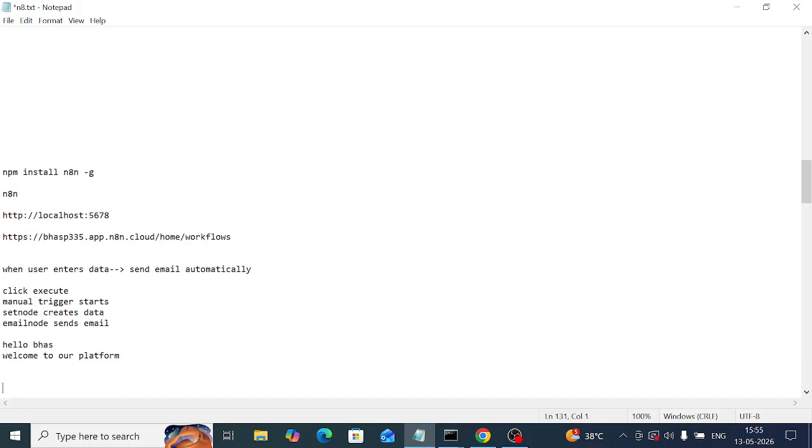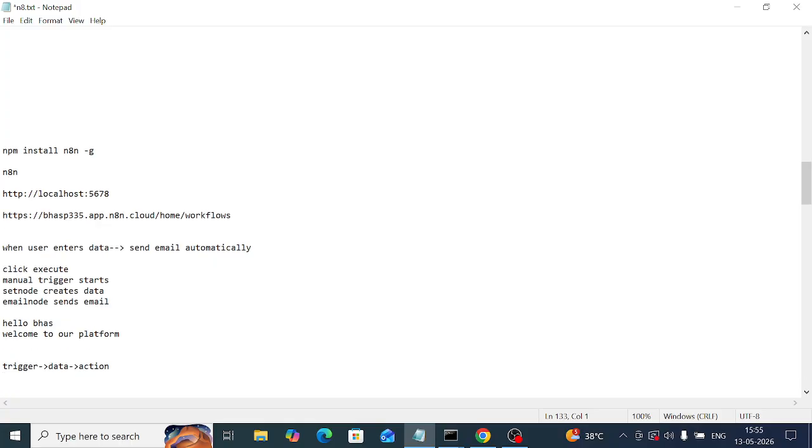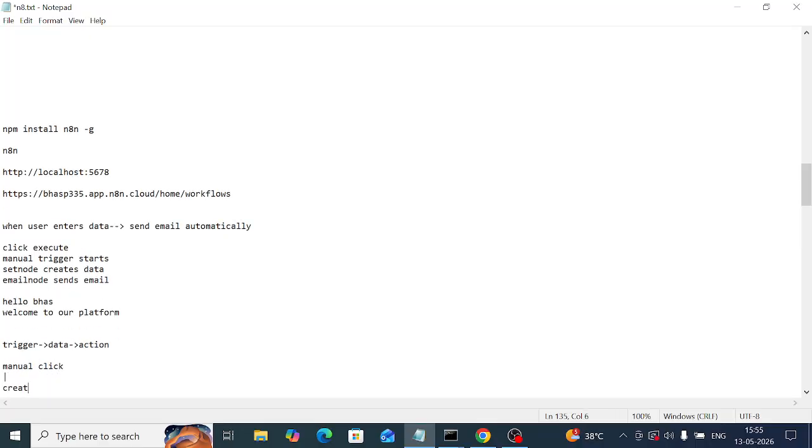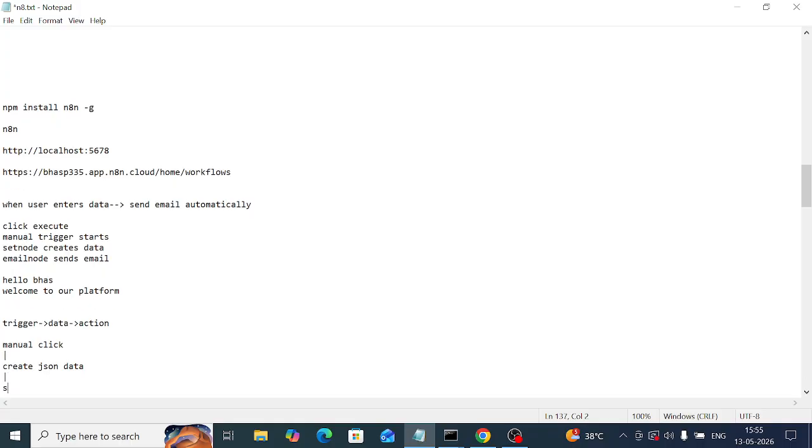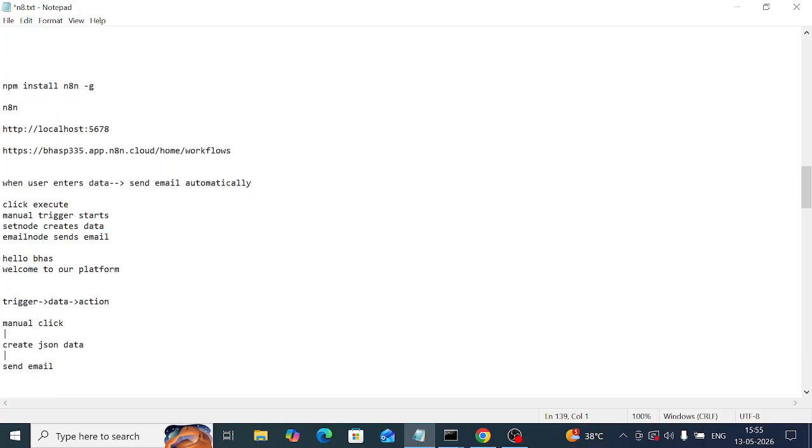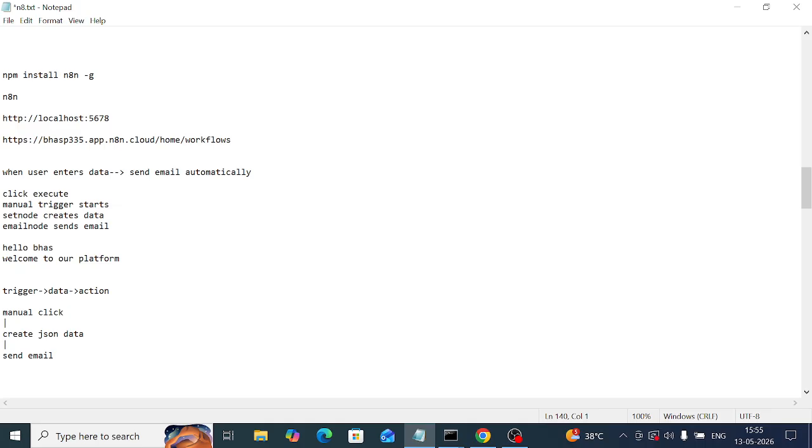Next, what happened here? See, trigger to data, manual trigger to data, data to action. Manual click, then create JSON data, and then send email is the action. This is the flow that is happening in this example. When the user enters data, the email is sent automatically. I already showed you this example.